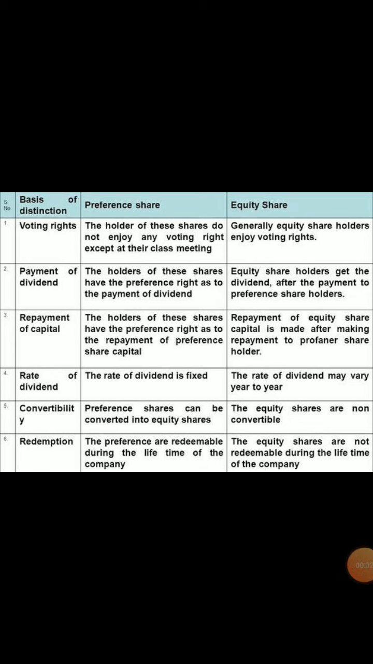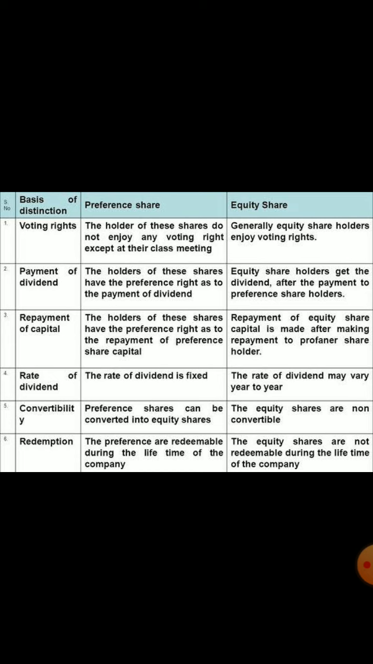Hello students, last time we had discussed preference shares' advantages and disadvantages. Now we will see what the differences are between preference shares and equity shares. Let's see on some basis, like voting rights. Preference shareholders don't have any voting right, but equity shareholders have voting right in case any decision has to be made about the company's management or company's policies.